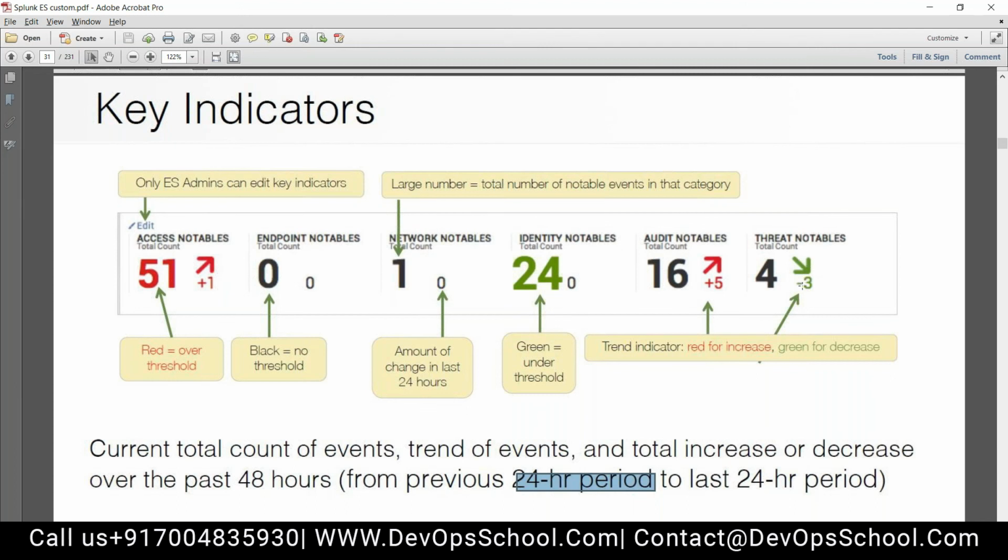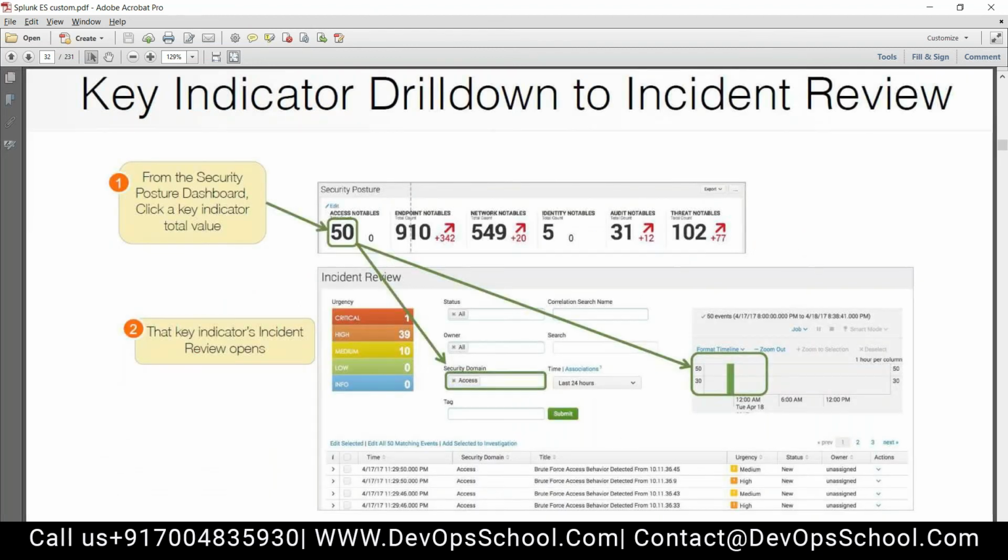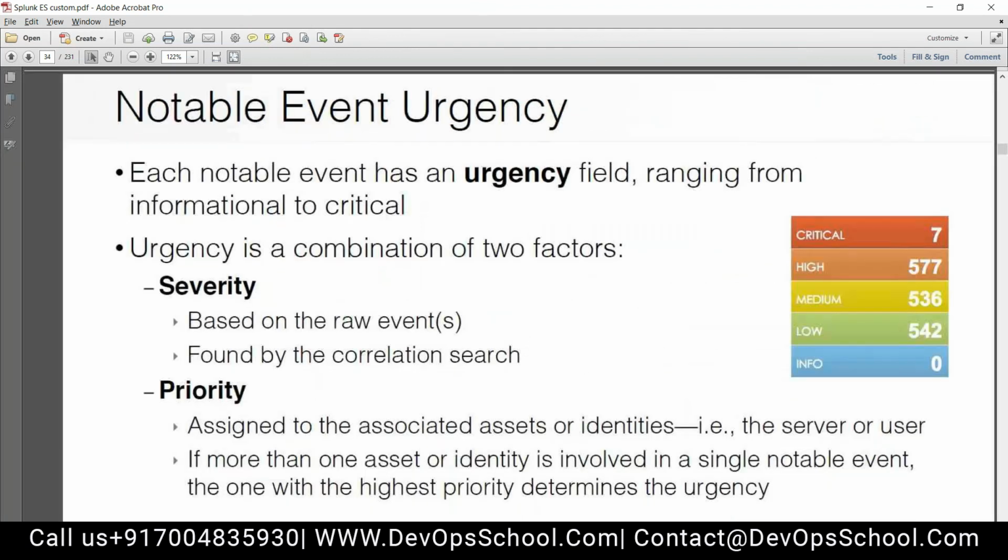Clear to you? If there are no changes, it will be 0. This is the security posture.